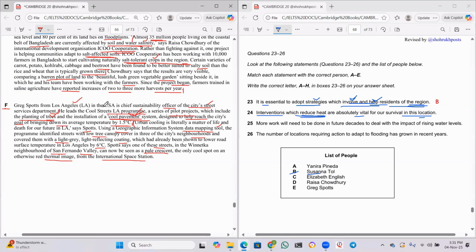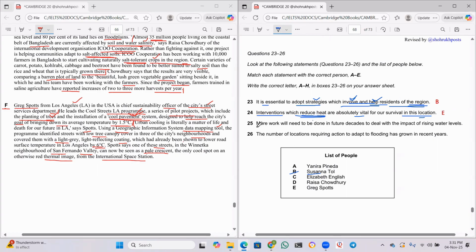He's talking about, who said this? Greg Spots, obviously, right? And also here, which has already been shown to lower road surface temperatures by 6 degrees. So reducing the heat by installing more trees. That's what Greg told us, right? So Greg's part is the answer. This should be E. The only trick is, guys, you have to remember what you are reading.